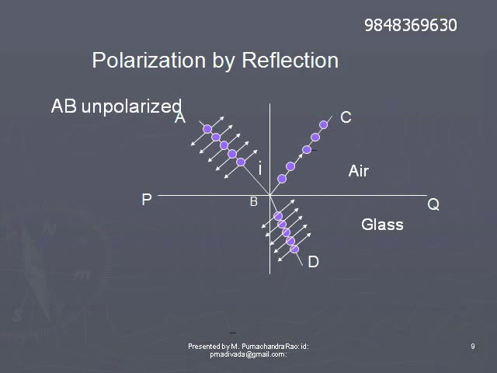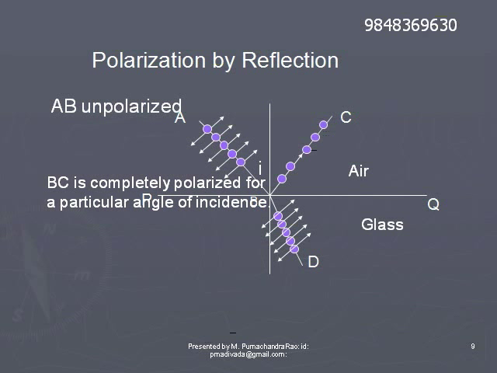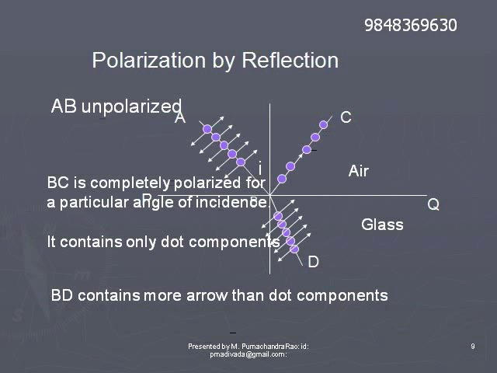As the angle of incidence changes, for a particular angle of incidence, the reflected beam consists of only the dot components. That is, it is a polarized beam.